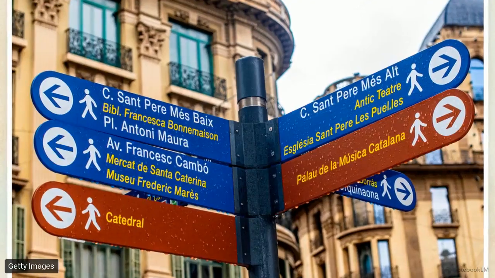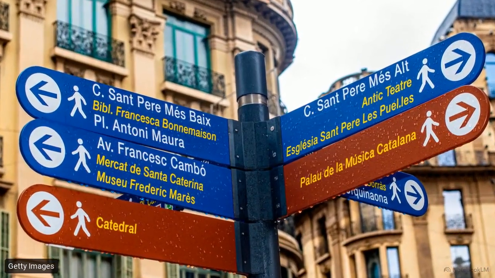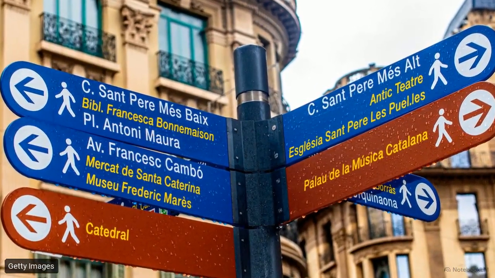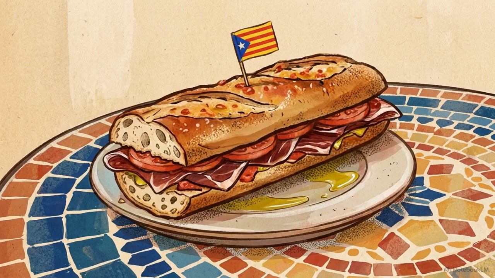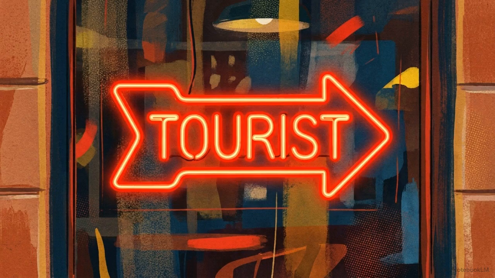The moment you step outside, municipal signage forces an awareness of Catalan terms for basic navigation. Even ordinary nouns diverge. In Madrid, you order a sandwich by asking for a bocadillo. Walk into a Barcelona cafe, and the menu defaults to the Catalan entrepà. Using the standard Spanish word works, but it immediately marks you as a visitor.